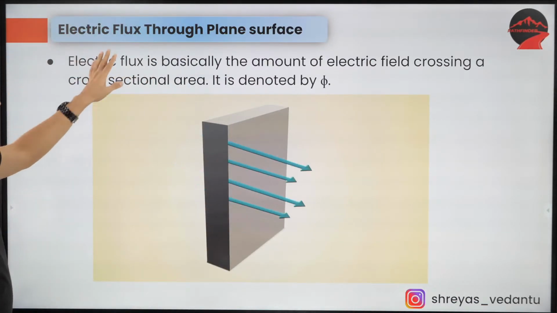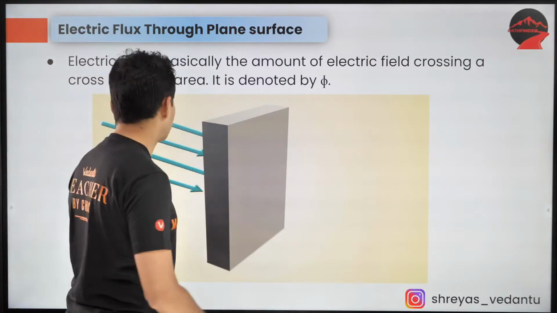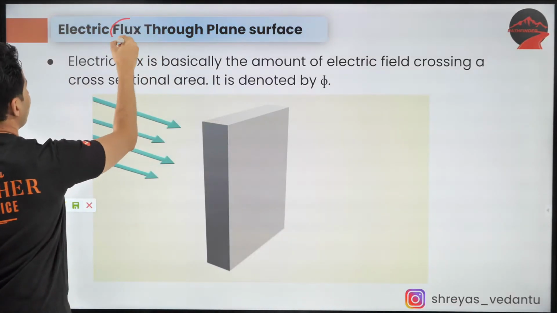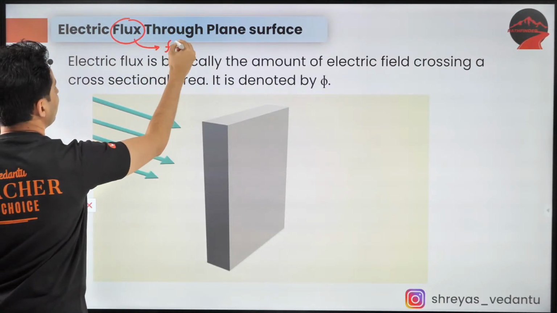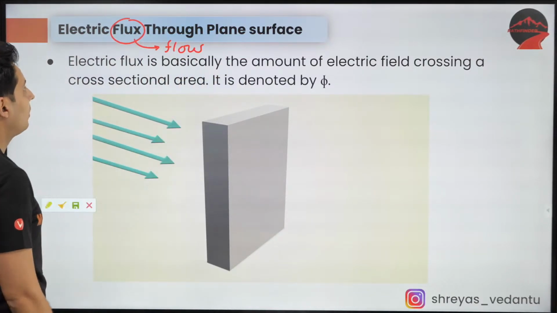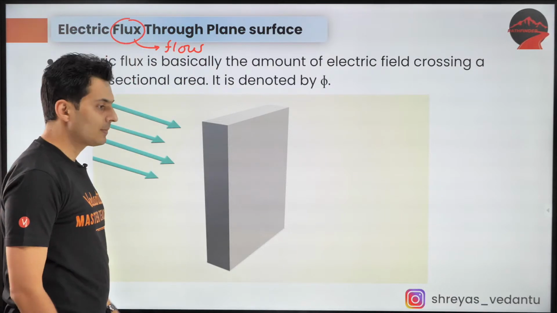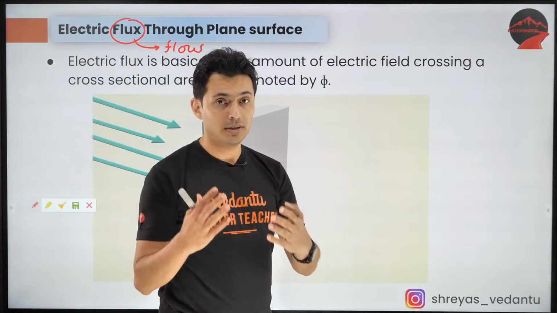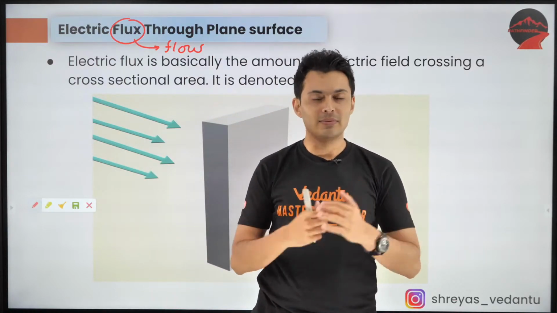Now let's talk about flux. The meaning of flux is nothing but the flow of something. So when I say electric flux, it means the flow of electric field lines. But through what? Through a surface.